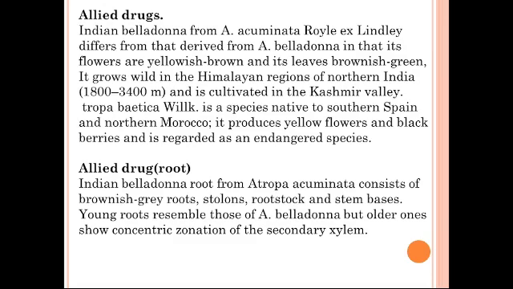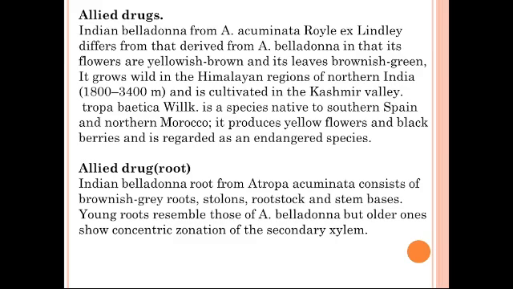Atropa baetica Willk. is another allied drug or species native to southern Spain and northern Morocco, and it produces yellow flowers and black berries and is regarded as an endangered species. Now that species is going endangered, so these are the two allied drugs of belladonna leaves.